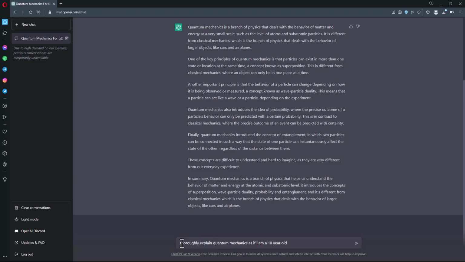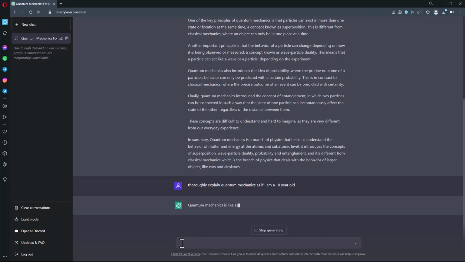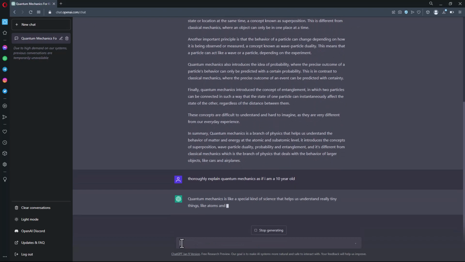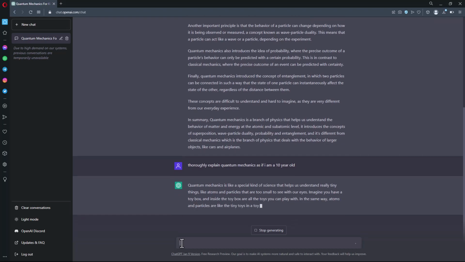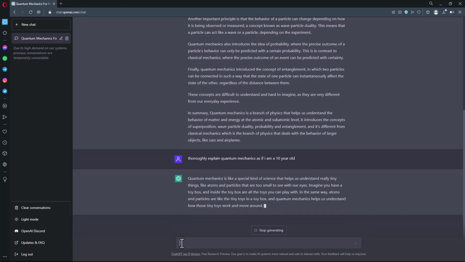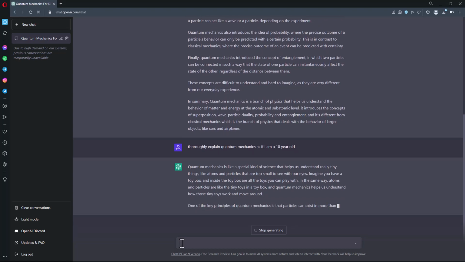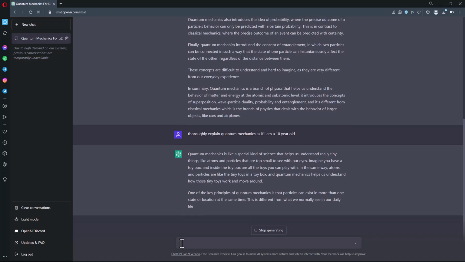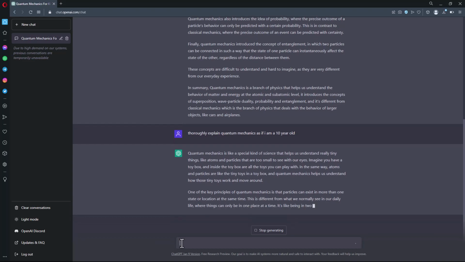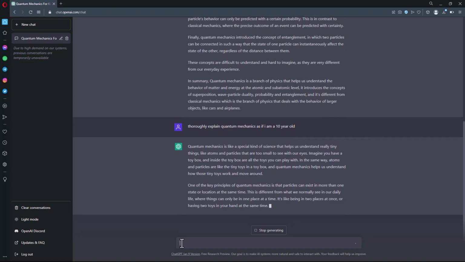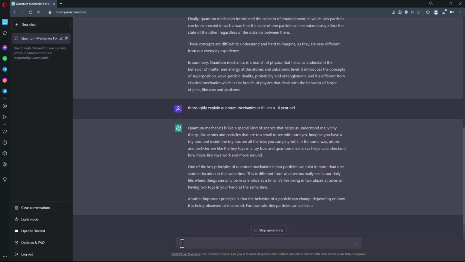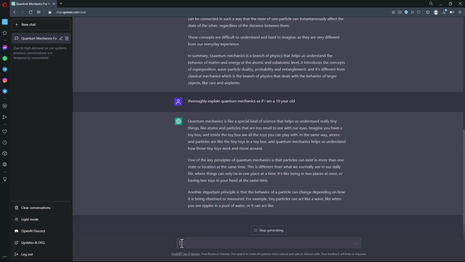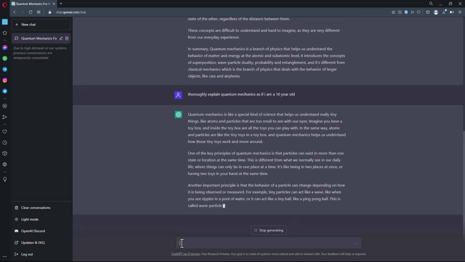This should do it. Quantum mechanics is like a special kind of science that helps us understand really tiny things, like atoms and particles that are too small to see with our eyes. Imagine you have a toy box, and inside the toy box are all the toys you can play with. In the same way, atoms and particles are like the tiny toys in a toy box, and quantum mechanics helps us understand how those tiny toys work and move around. One of the key principles of quantum mechanics is that particles can exist in more than one state or location at the same time. This is different from what we normally see in our daily life, where things can only be in one place at a time. It's like being in two places at once, or having two toys in your hand at the same time.